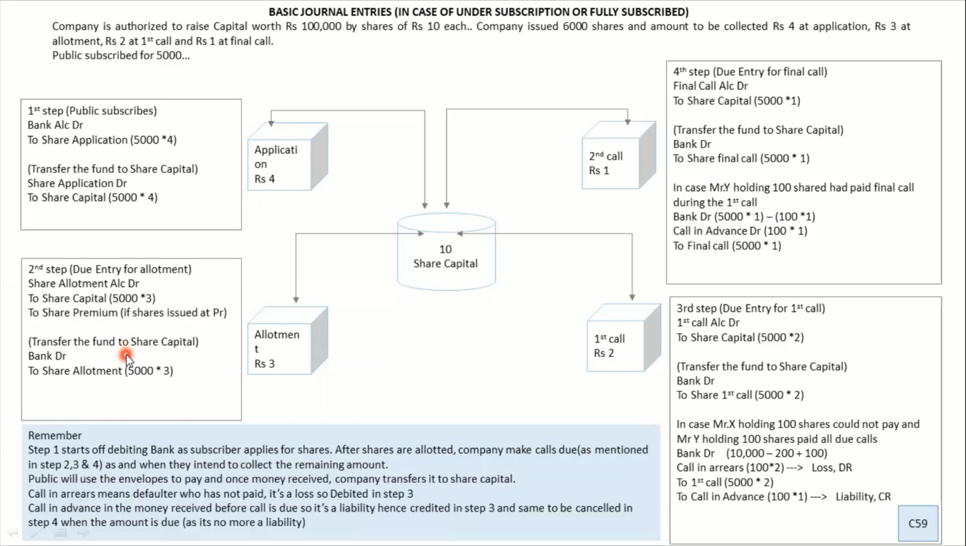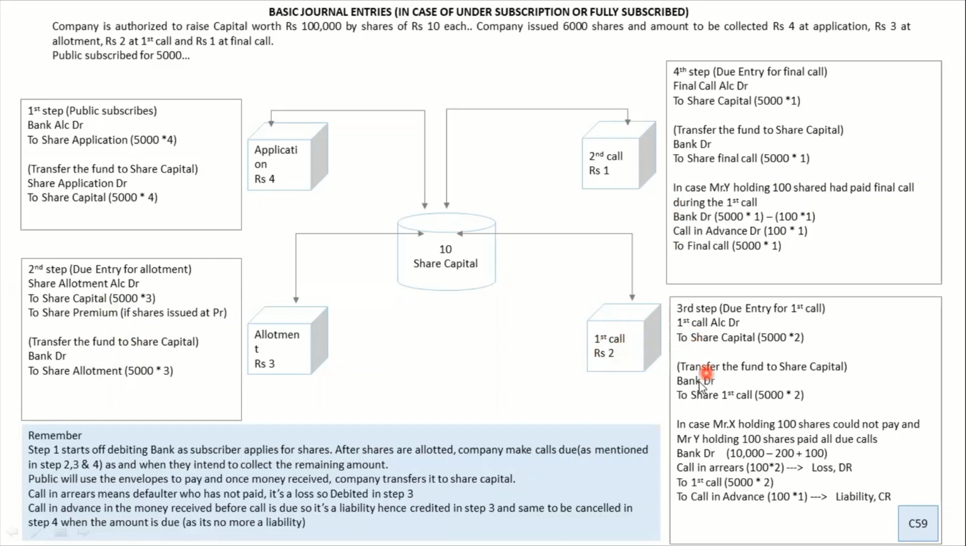Now after this, what happens? First call. How do you make the call due? First call to share capital. If you see, the due entries here, here and here are the same. Every entry will give you some marks. At least half a mark you will get. It's a comprehensive 8 mark sum, so don't make any mistake in the due entry. So this is how you do it.